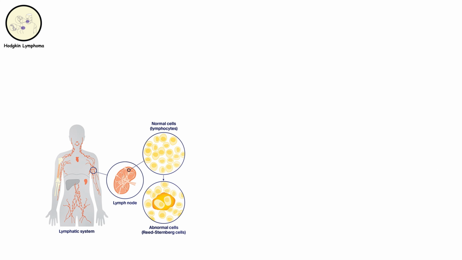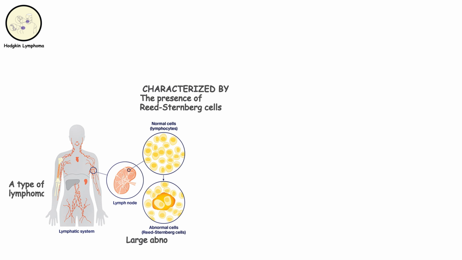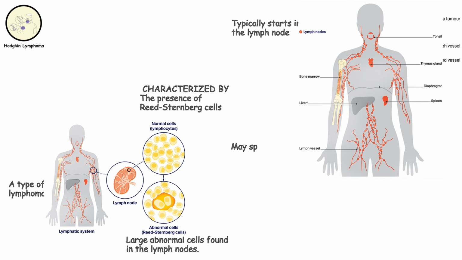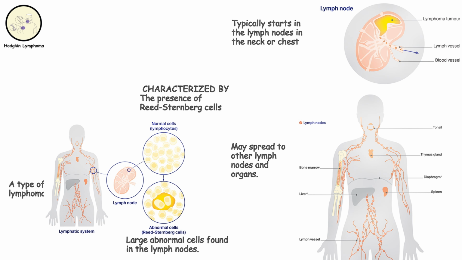Hodgkin lymphoma. Hodgkin lymphoma is a type of lymphoma characterized by the presence of Reed-Sternberg cells, large abnormal cells found in the lymph nodes. It typically starts in the lymph nodes in the neck or chest and may spread to other lymph nodes and organs.